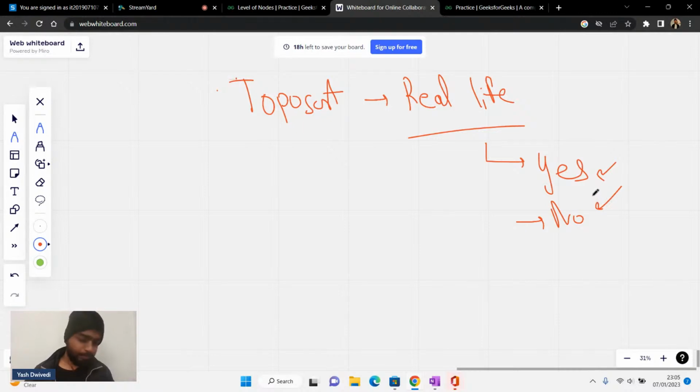If yes, then you have to comment. Subodh, can you tell me where topological sort is used in real life? Sumon, you can also tell me. Where is it used in real life, guys?